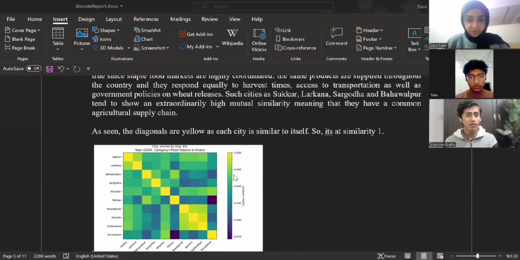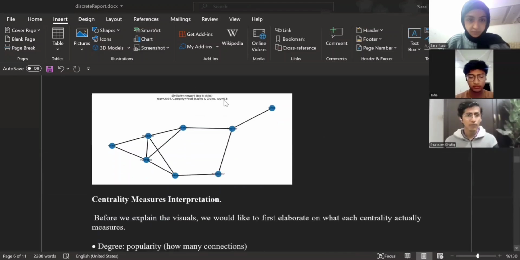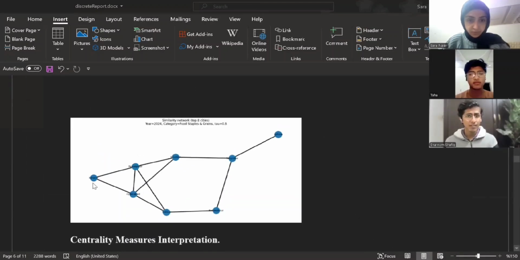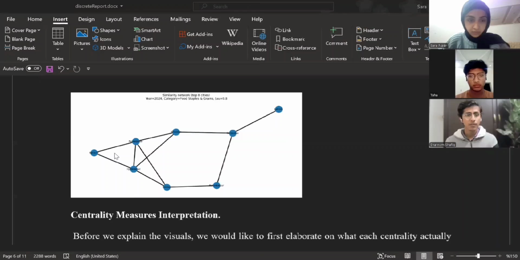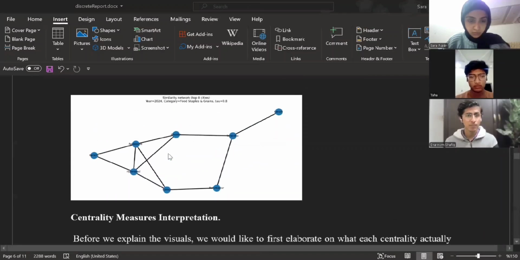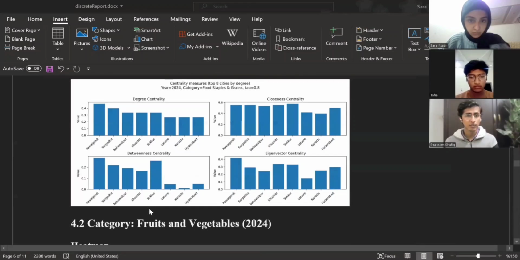In the network graphs, if we take the tau example 0.8, so if we use tau equal to 0.8, we extract the strongest inflation relationships. The graph becomes sparse enough to visually detect clusters. For example, Rawalpindi, Sargodha, and Bahawalpur form a highly interconnected group. And Karachi behaves differently than interior Punjab due to port-driven pricing structures. Cities like Khuzdar or Larkana form interesting bridges between clusters.